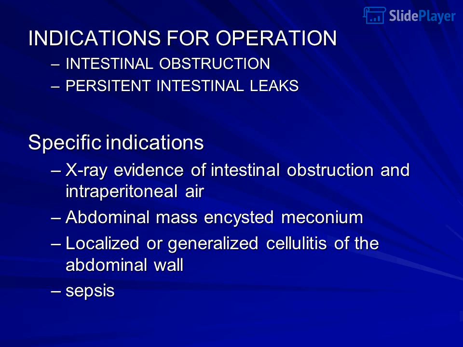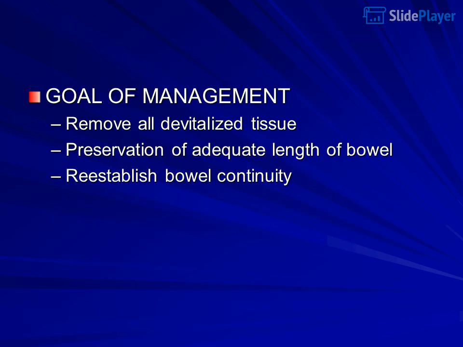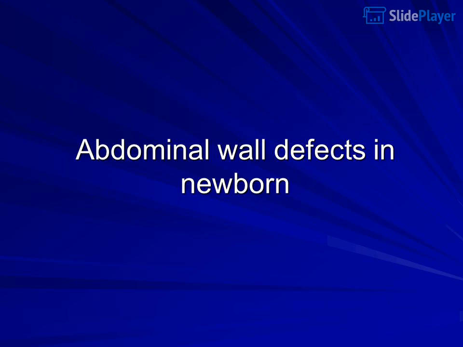Abdominal mass and cysted meconium. Localized or generalized cellulitis of the abdominal wall. Sepsis. Goals of management: remove all devitalized tissue, preserve adequate length of bowel, re-establish bowel continuity. Abdominal wall defects in newborn.